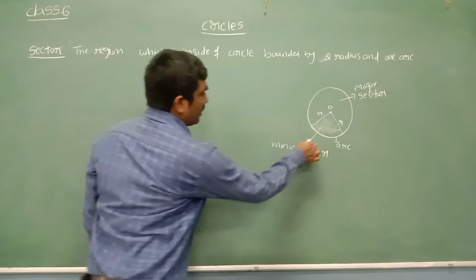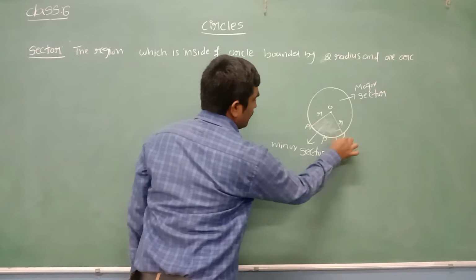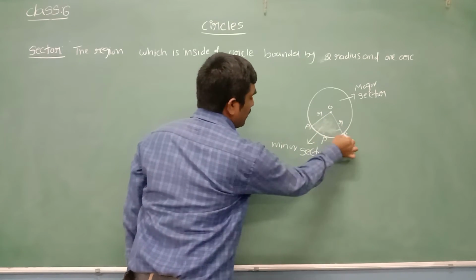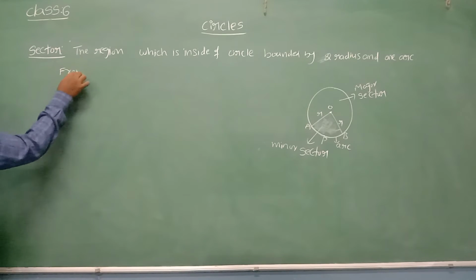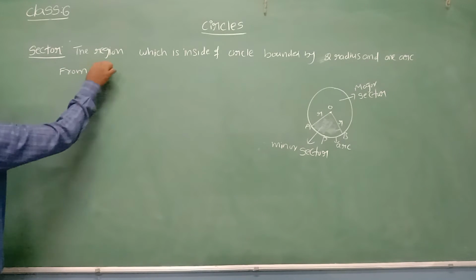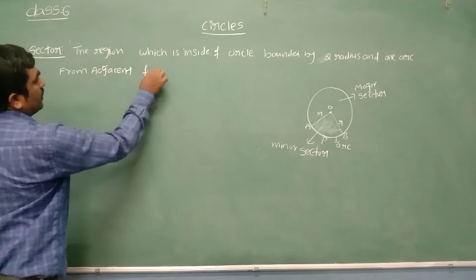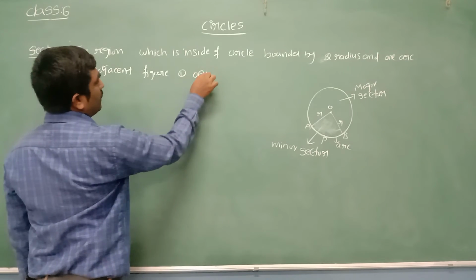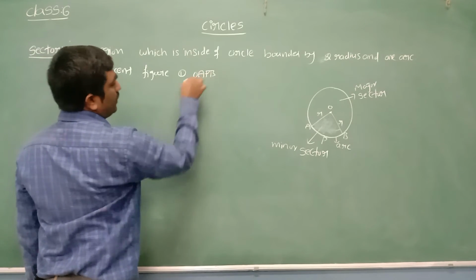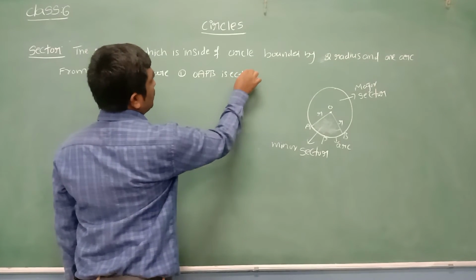Let me take one point P here. OAPB is called a sector. So let's write from the adjacent figure: OAPB is a sector.